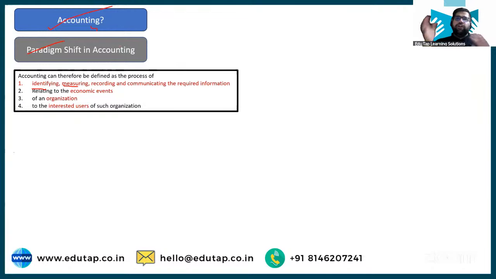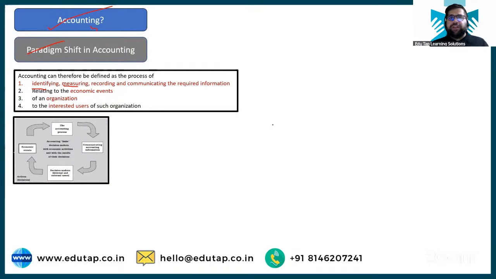And yes, for organization, there are multiple synonyms which you have to remember: company, enterprise, and whatnot. Once you go deeper into finance and management classes, you will come to know the difference between organization, company, industry, and whatnot. So this is the basic definition. And then we discussed the accounting flow of information as well. I hope you remember this particular image.